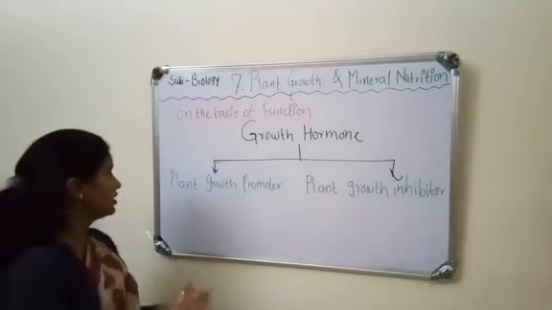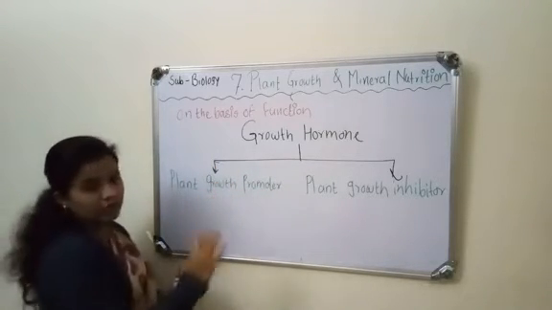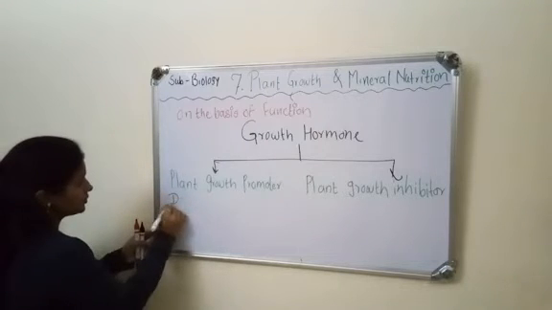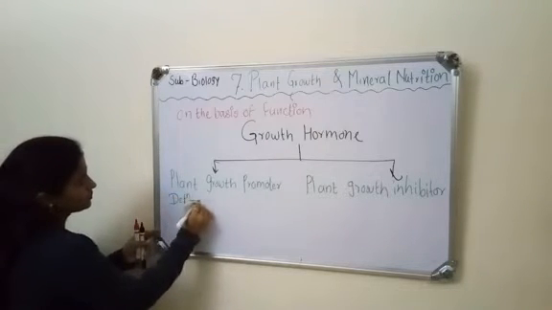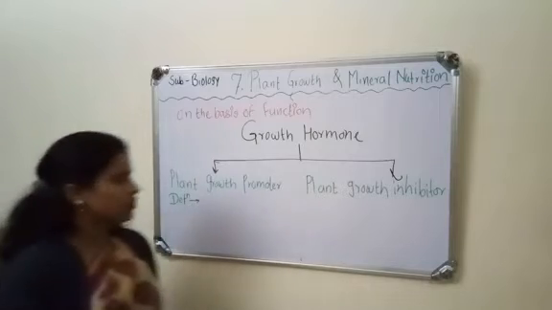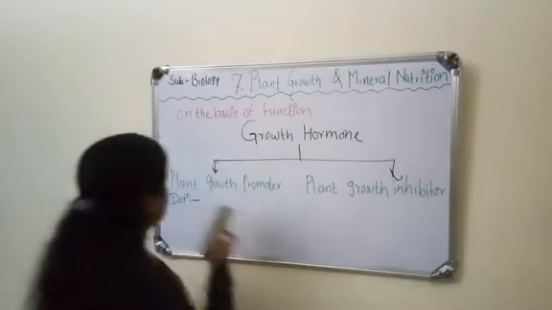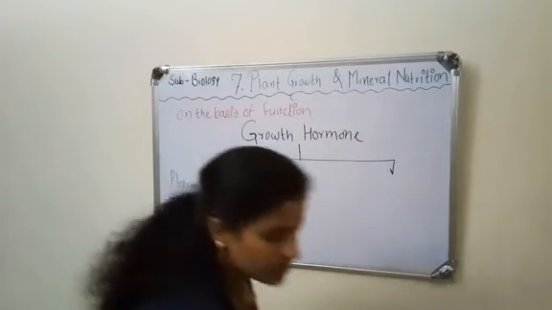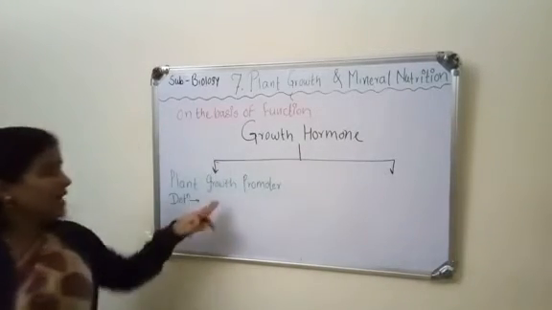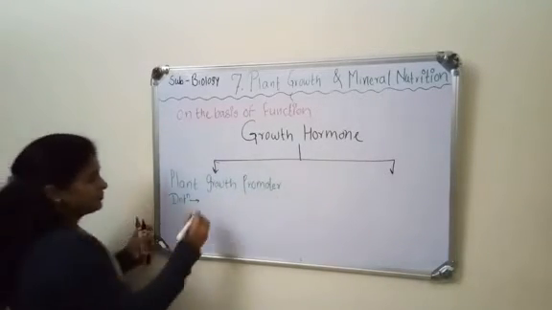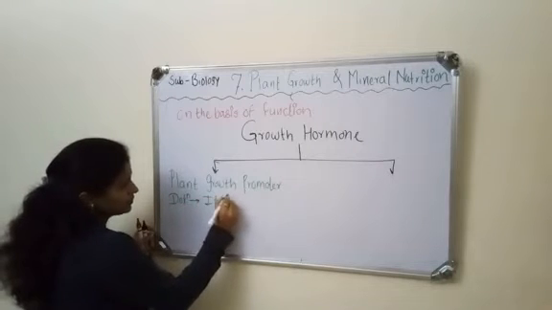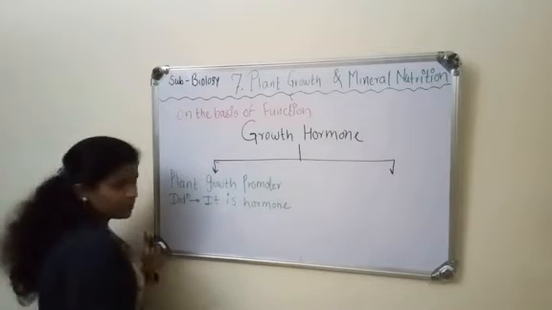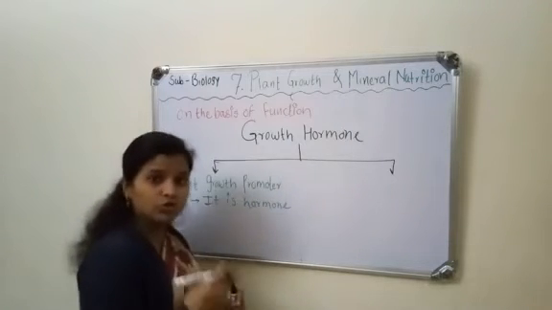So let's start with the plant growth promoter. Firstly, we discuss the plant growth promoter. Definition of the plant growth promoter: it is a hormone which promotes the growth of the plant.